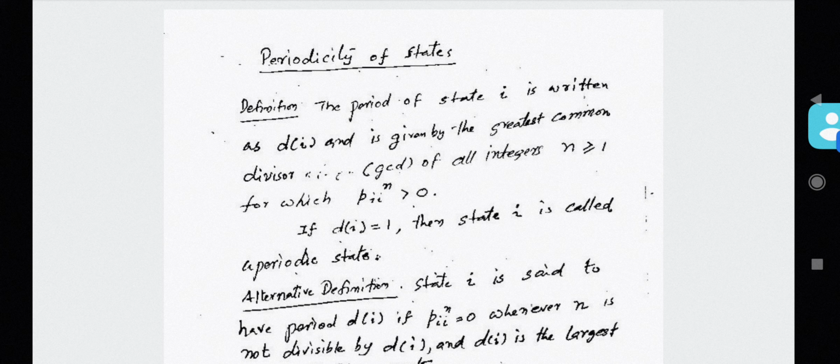And what is the implication of this definition? P_II^n greater than 0 means what? The Markov chain will move from state I to itself in n steps. It is possible to move from I to I in n steps.